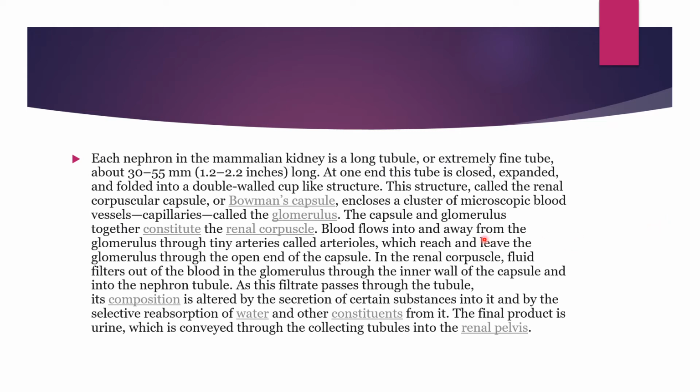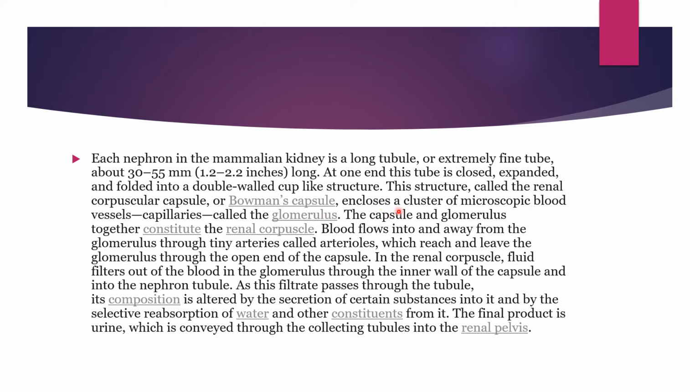Each nephron in the mammalian kidney is a long tubule, an extremely fine tube about 30 to 55 mm long. At one end this tube is closed, expanded and folded into a double-walled cup-like structure called the renal corpuscular capsule or Bowman's capsule, after its discoverer Bowman.